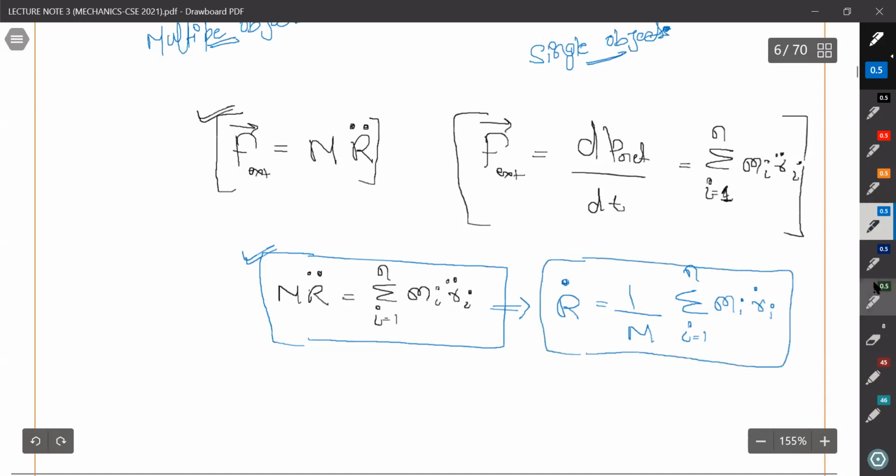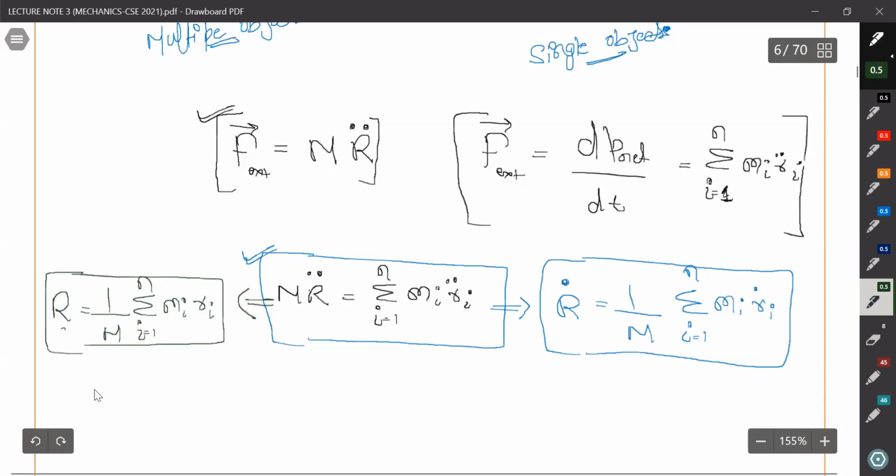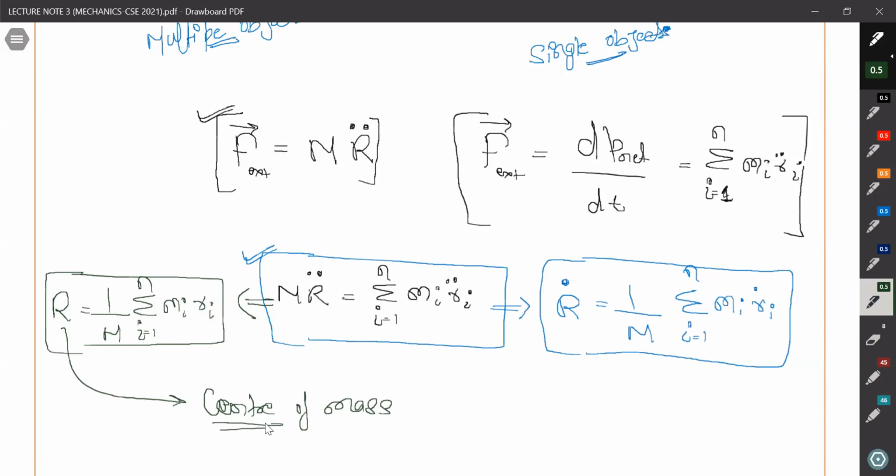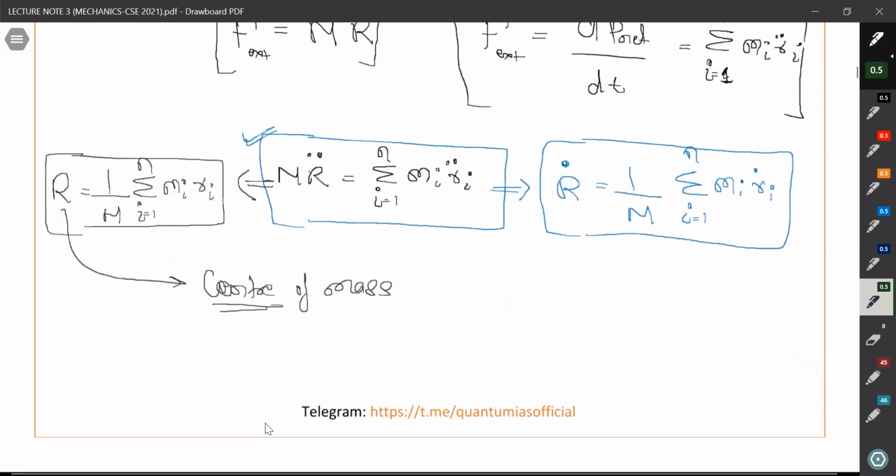I'm going to tell you what it means also. We can also write it like this: R equals 1 by M summation i equals 1 to n of M i R i, and this R is known as the center of mass of the system of particles. We can write this for any type of system.